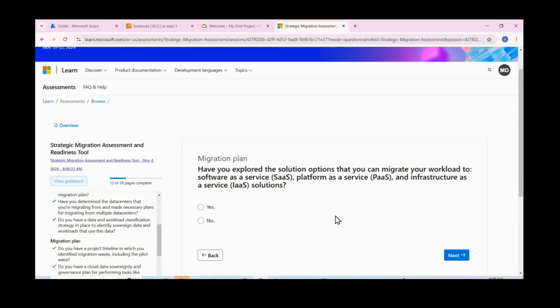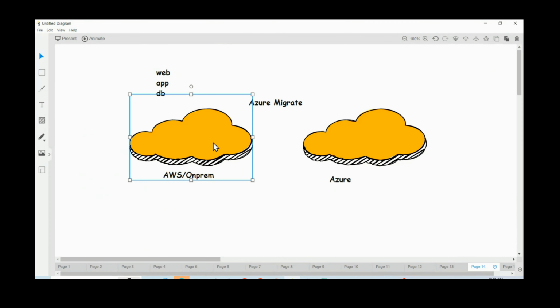Then, have you identified solutions? Let us say you are migrating workloads from on-prem servers to cloud. Have you identified what type of service you are going to adopt, whether it is IaaS, PaaS, SaaS? Let us say no here.